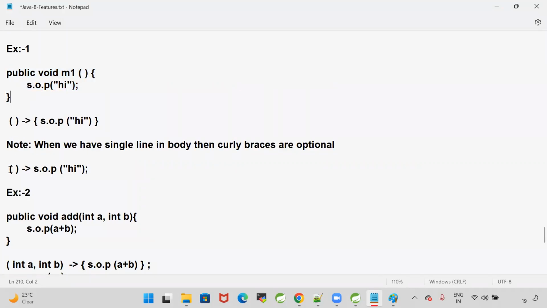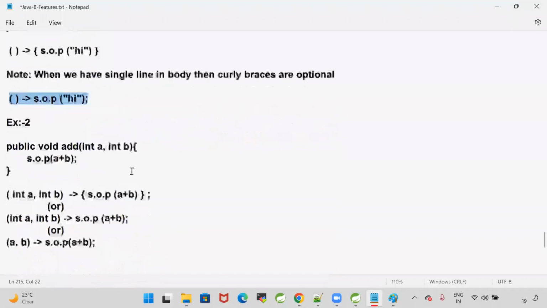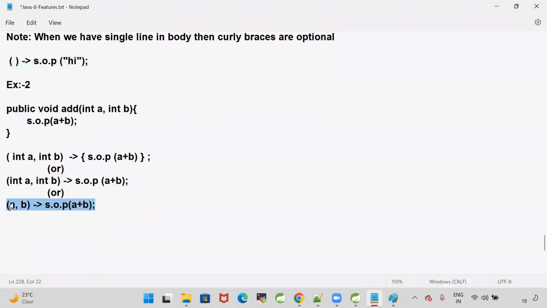When I convert that into lambda, it is going to look like this. In example two, I have the void add method with int a, int b. When I convert that into lambda, it is going to look like this.